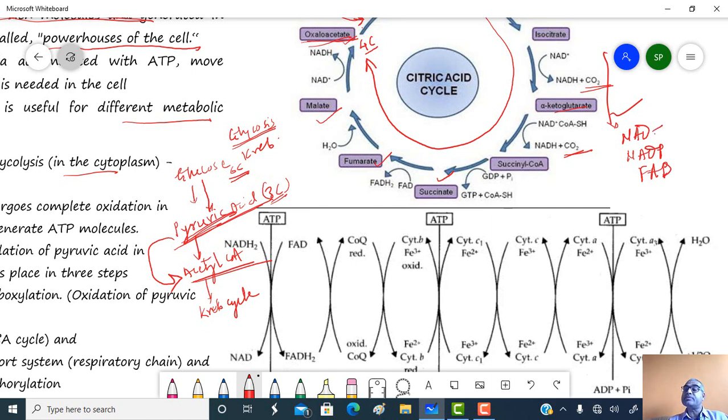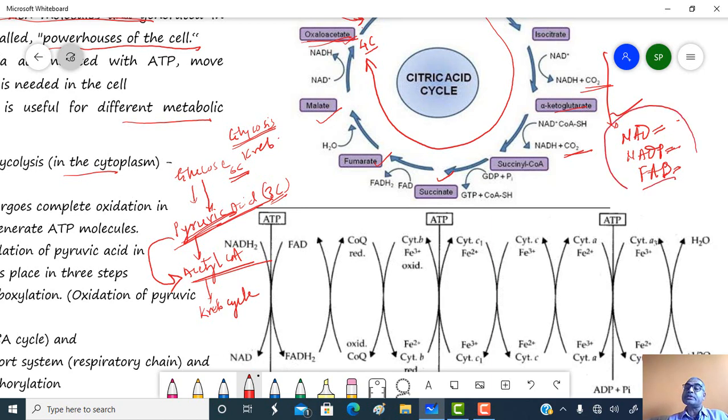These coenzymes or prosthetic groups undergo reduction. So NAD becomes NADH2, NADP becomes NADPH2, and FAD becomes FADH2.